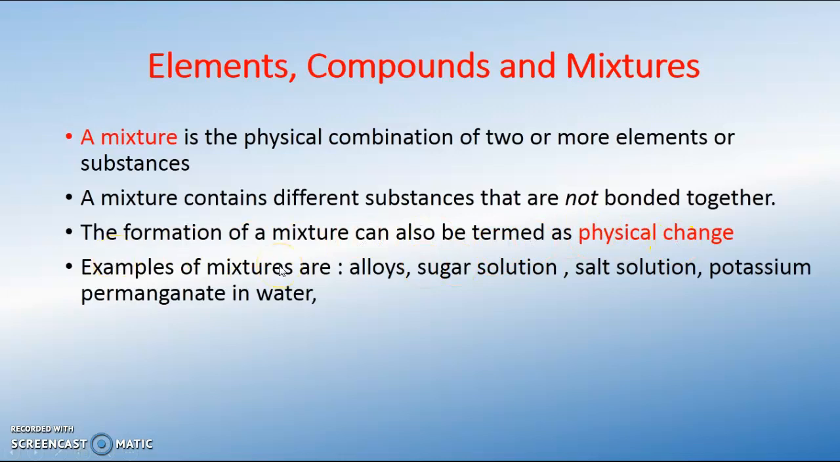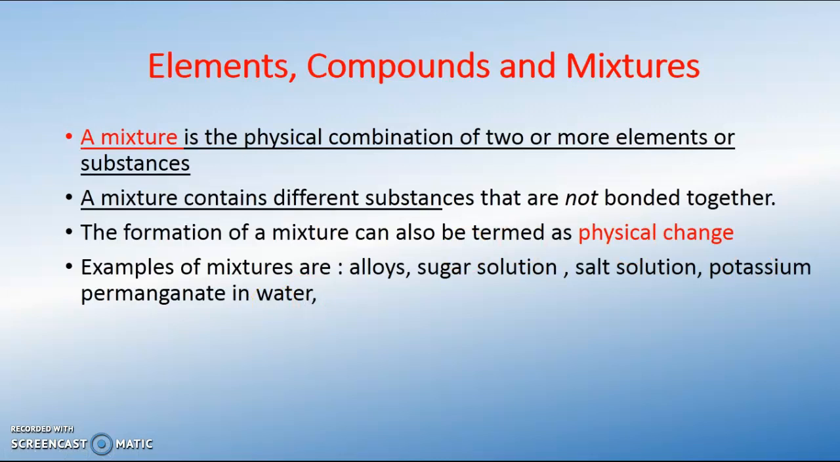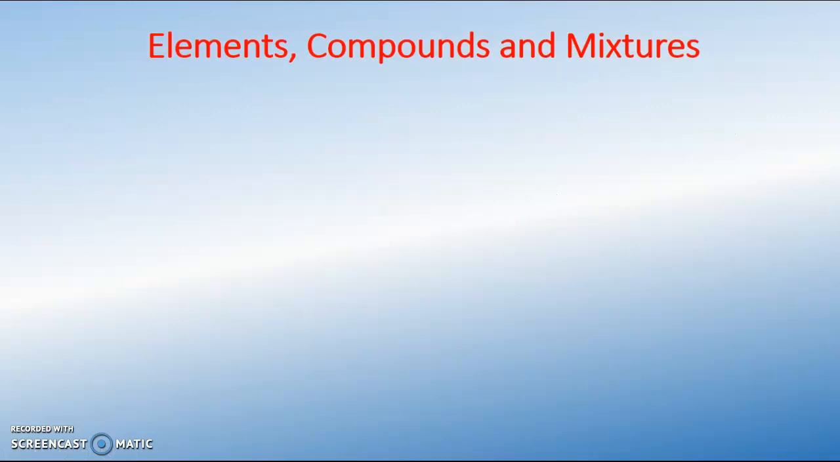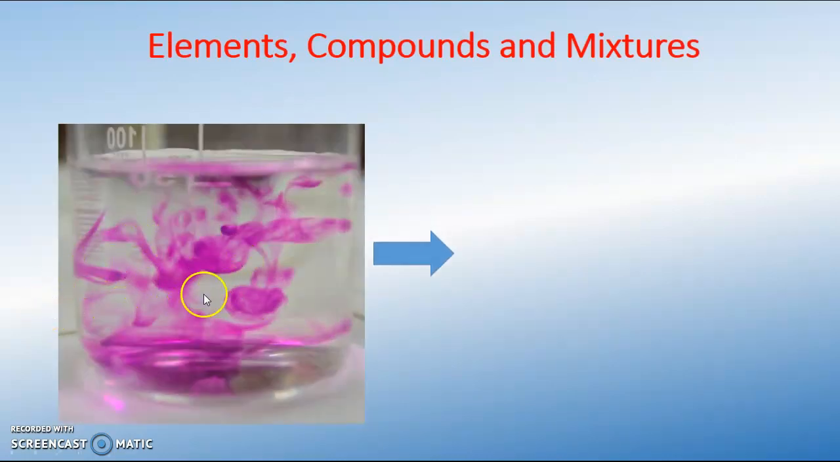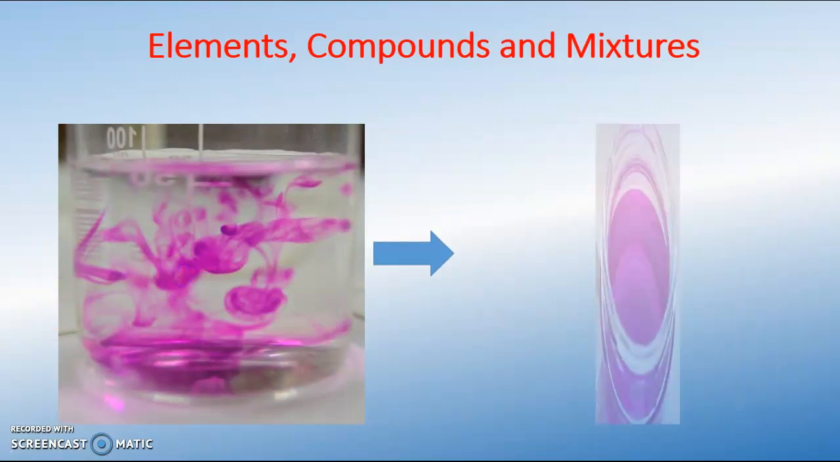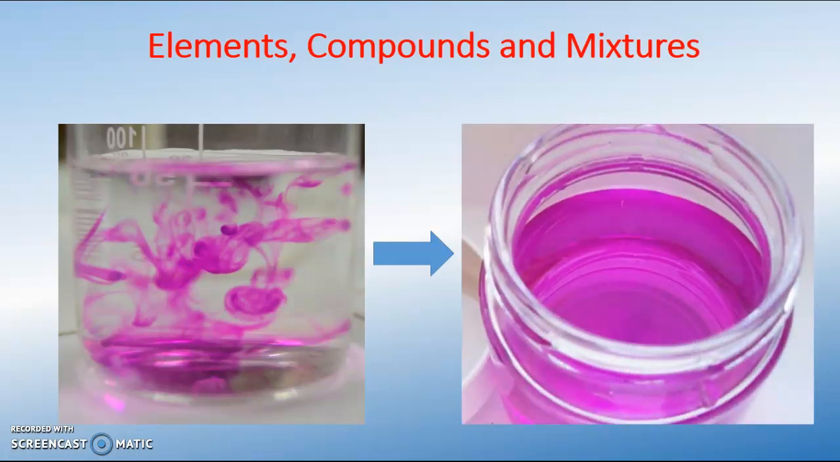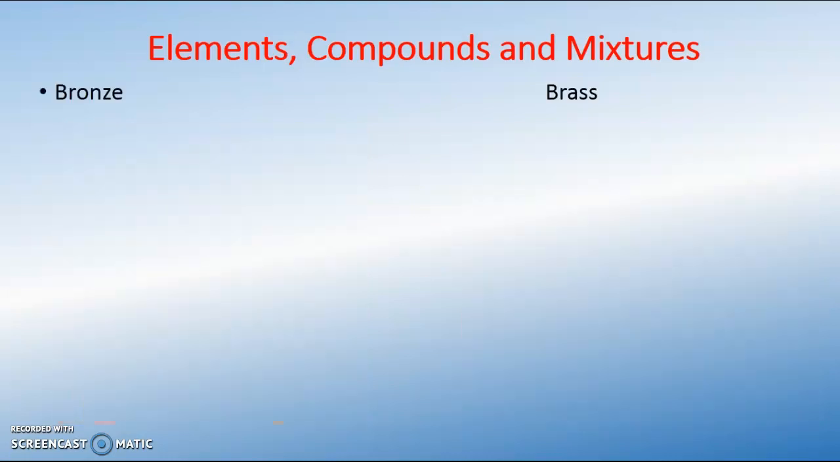And examples of mixtures are alloys, that is when you mix two or more metals, when you dissolve sugar in water, when you dissolve salt in water, when you dissolve potassium permanganate in water. All these are physical processes. So if I have this potassium permanganate and I put it in water, it doesn't react with the water, it rather dissolves. And then what do I produce? After some time, it becomes evenly dissolved or spread in the water. So it is a physical process.